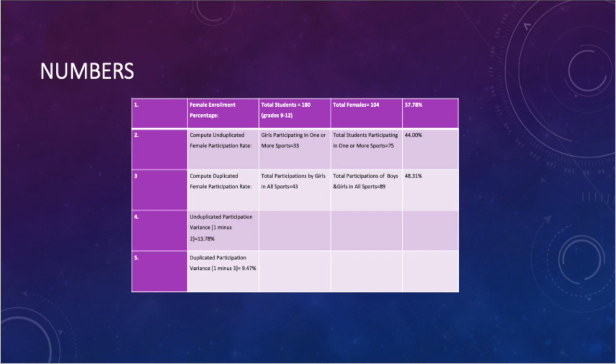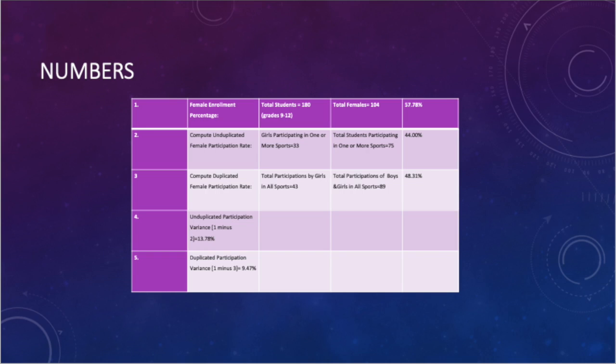Looking at the numbers yielded after we computed all of the populations of enrollment and participation at my school district, the Richland R4 school district in Richland, Missouri, we can see that the total number of students in grades 9 through 12 are 180, and the total number of females of that 180 is 104, for a percentage of 57.78% of the total enrollment.